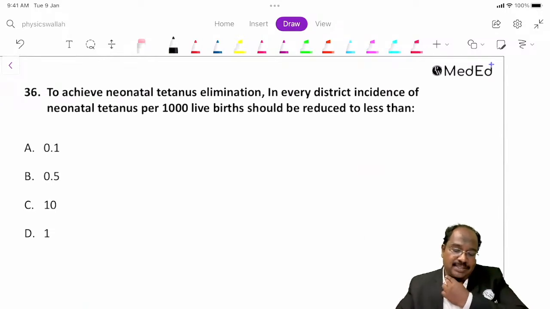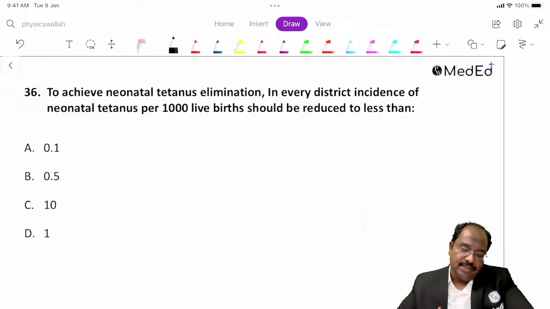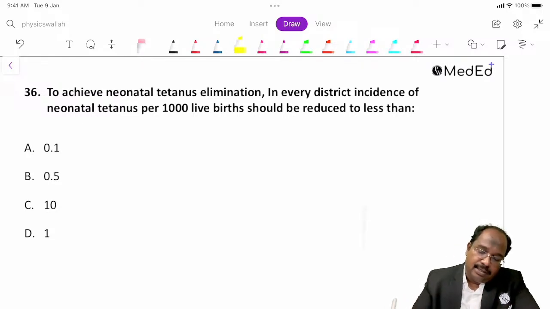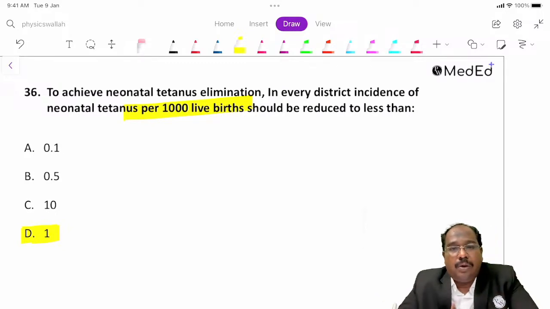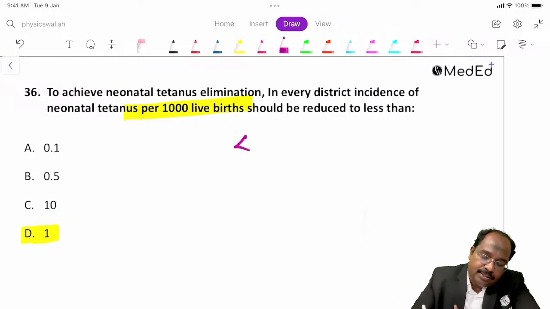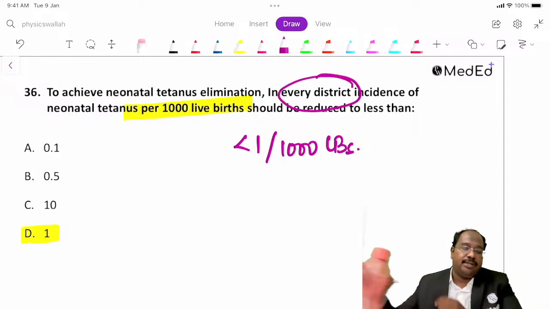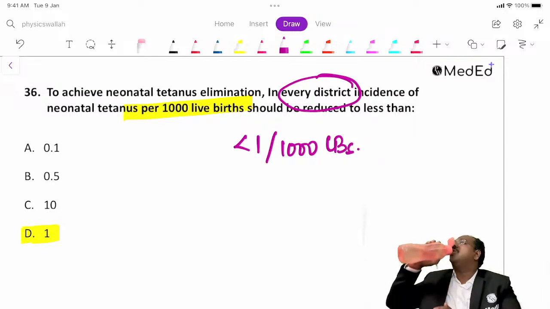So what is this criteria? To achieve neonatal tetanus elimination, in every district the incidence of neonatal tetanus should be less than 1, guys. So we have achieved this neonatal tetanus elimination. The criteria is less than 1 case per 1,000 live births in all districts. The question is that it should be there at every district. Okay, fine.